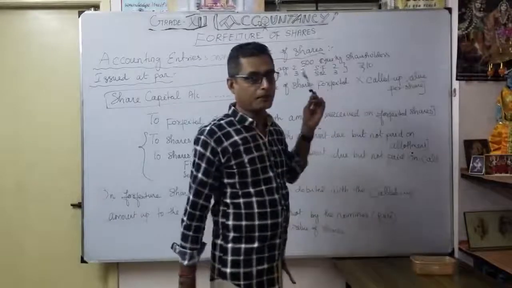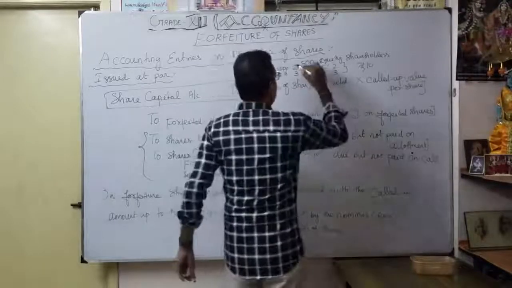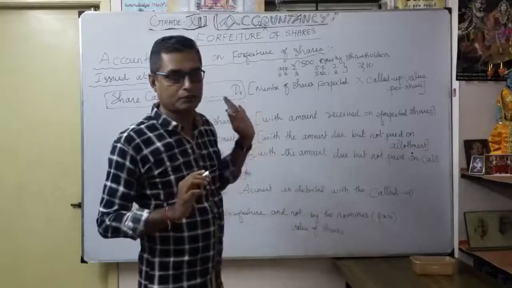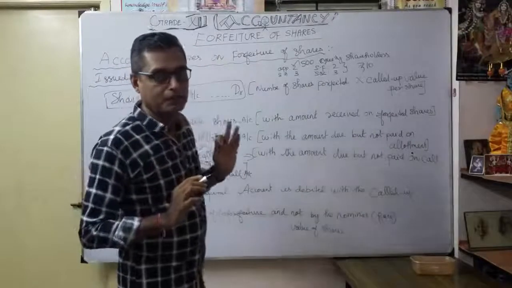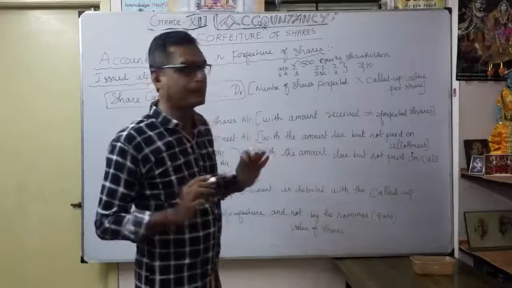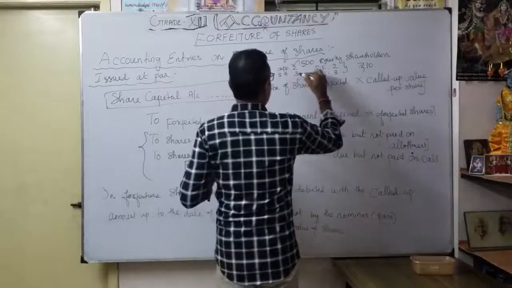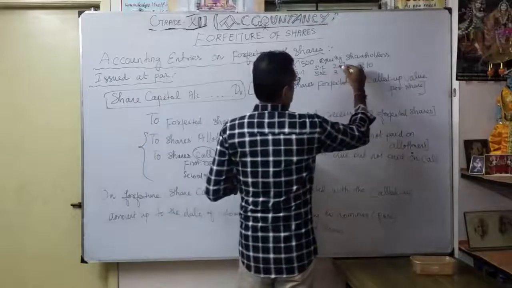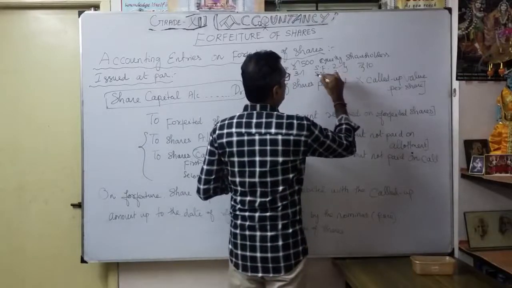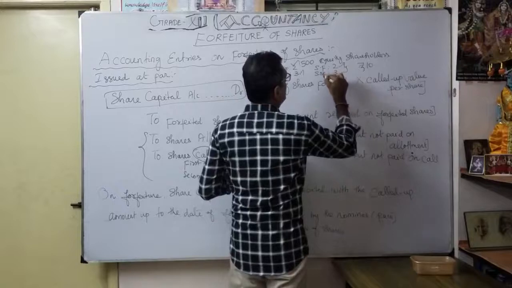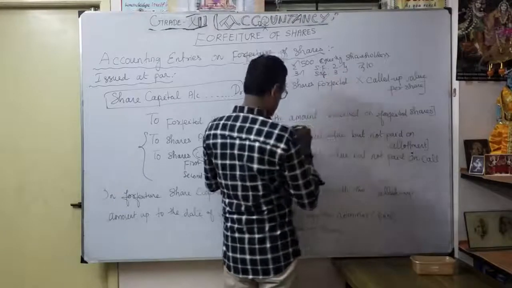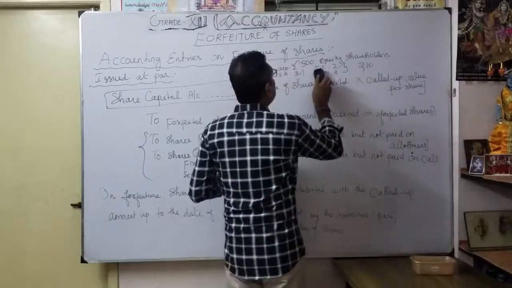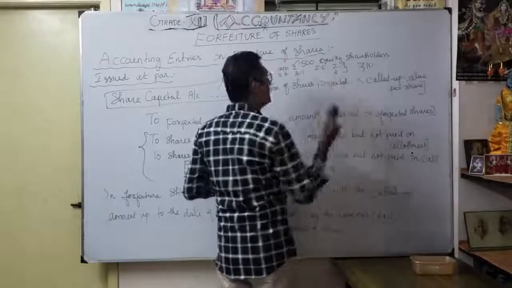So what will happen? 500 equity shareholders applied to the company for shares. Once the applications are received, whoever applied is allotted. They are supposed to pay 3 rupees on allotment, isn't it? Thereafter, the first call 2 rupees, then the second and final call.